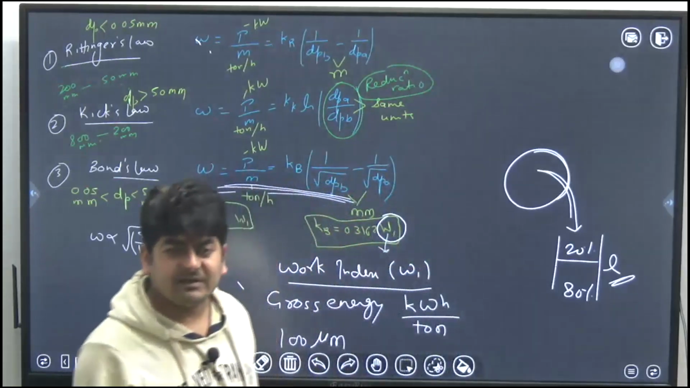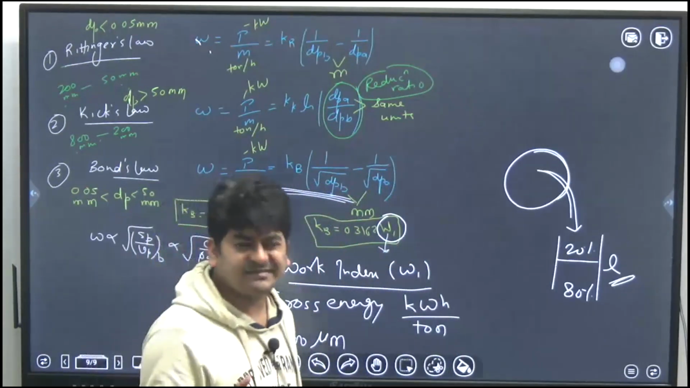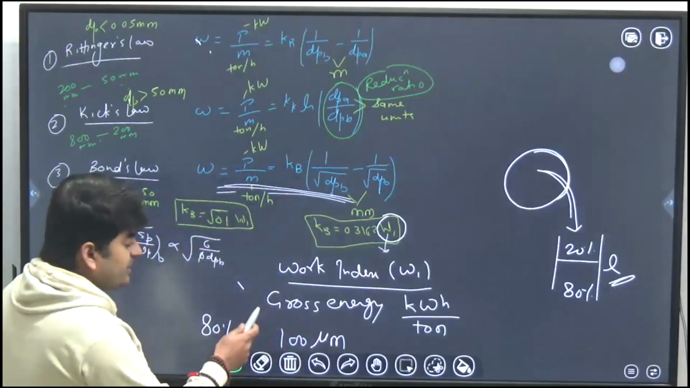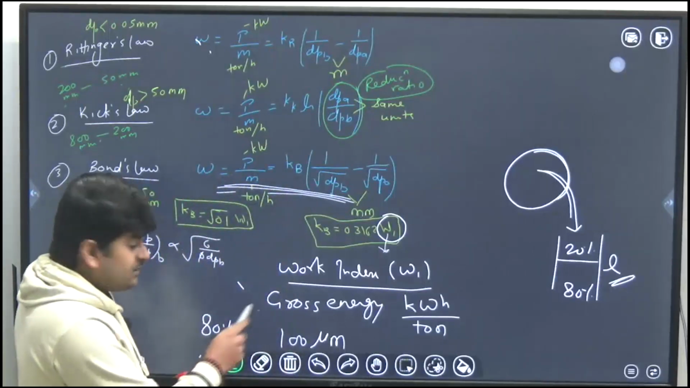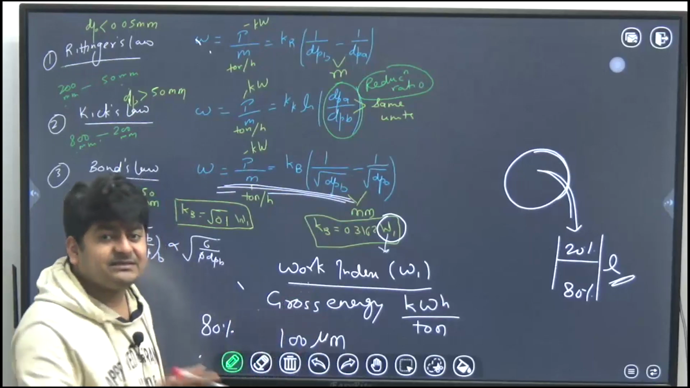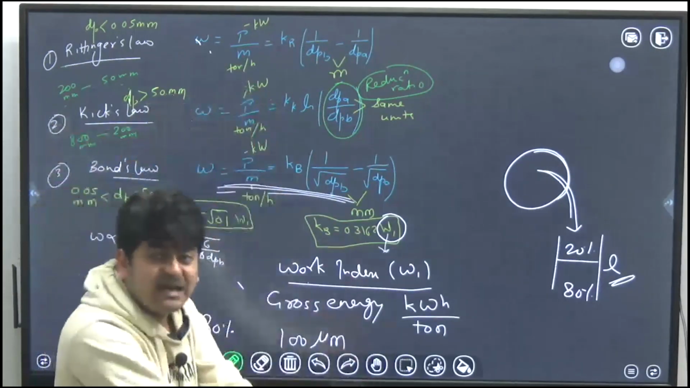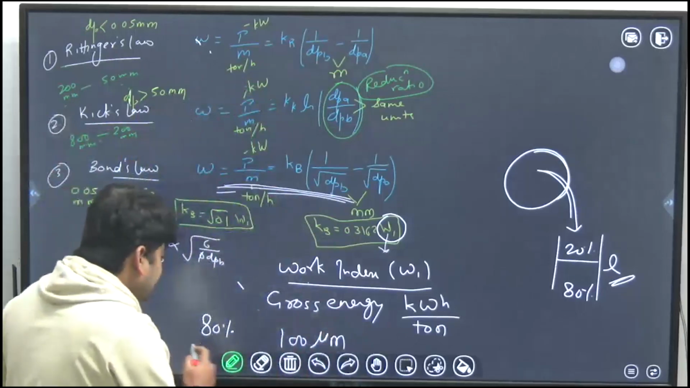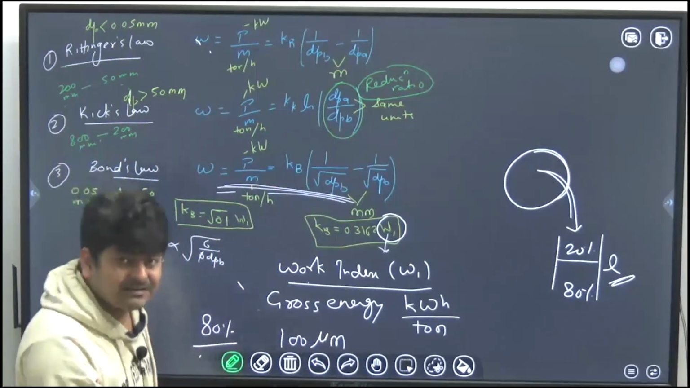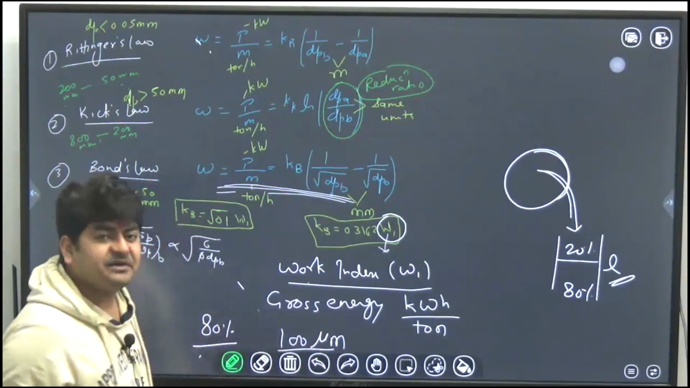There are n number of methods. One of the methods is this, based on the screening. So here I am saying that work index may be defined as the gross energy required to reduce a very large feed up to such a size that 80% of the product may pass through a 100 micrometer screen.